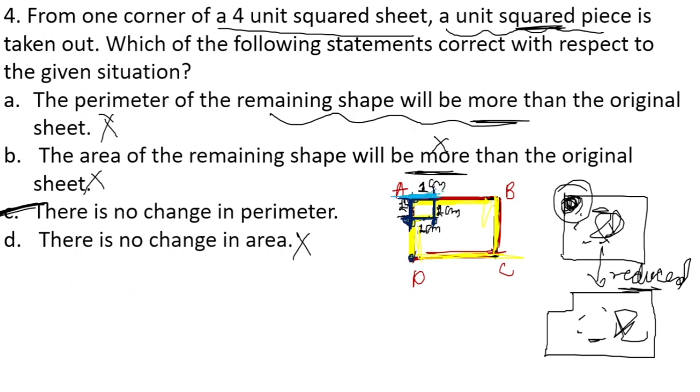this part, for example A to O, and this part is of the same dimension. Similarly, this part, for example A to P, and this O to M, this is again of the same dimension. So whether you are walking from this to this side or from this part to this part, it is going to remain the same. So the perimeter is not going to change over here, the perimeter is going to remain the same. So the correct answer for the given question is option number C.